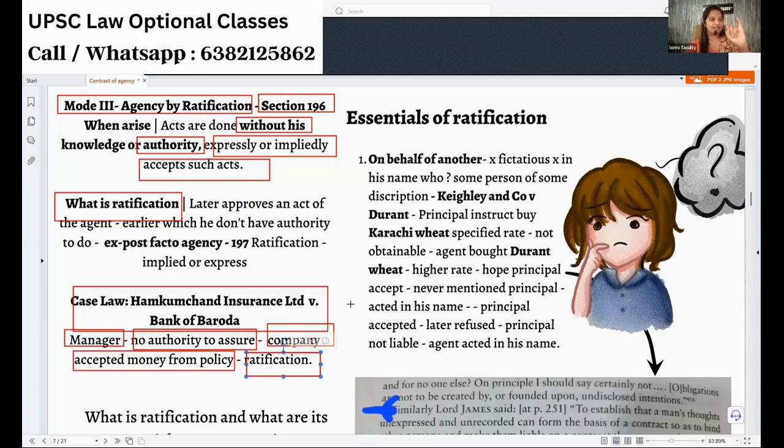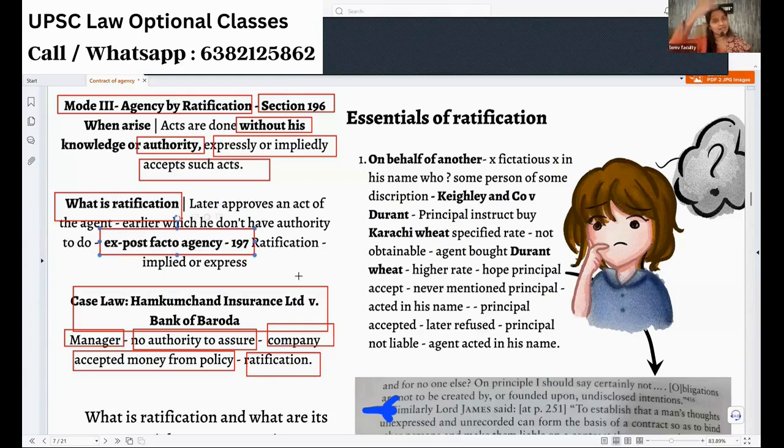My manager doesn't have any authority to accept, he has accepted. Later the company came to know about all these faults. It said, okay, we will accept your money. We are okay for the policy. In case of any problem, we will repay you as per your terms. So this acceptance is called ratification. That's why it's called ex post facto agency.